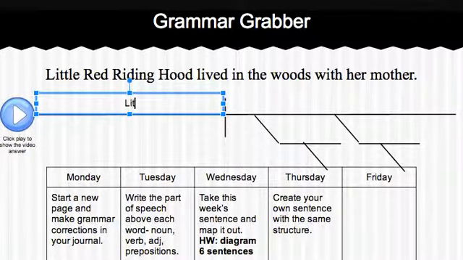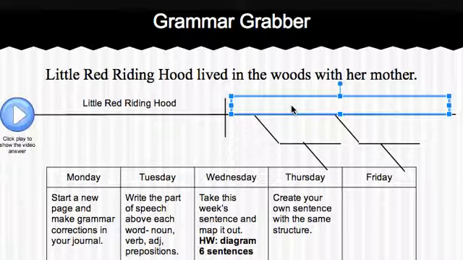The name of the person is Little Red Riding Hood. That's also why her entire name is capitalized, because it's her proper name. Next, what did she do? She lived. So we'll enter that here as part of our predicate.